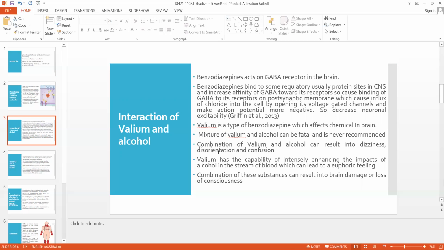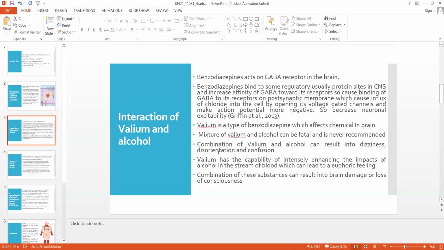And Valium is a type of benzodiazepine. That means it's a drug, and it affects chemicals in our brain. So it is used for muscle relaxation or to reduce anxiety. Valium and alcohol both have depressant effects in our brain. But when they're used combined, they can actually produce very dangerous effects. Even mixing alcohol with Valium can increase the effects of Valium itself, and mixing them is never recommended.